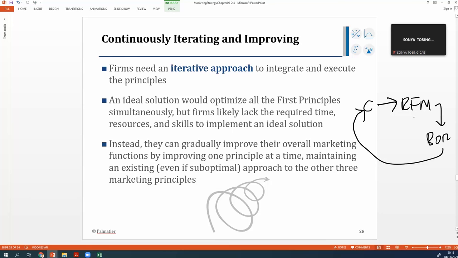Clustering model, RFM model, Bohr model, iterate again. So every week or every month or every 6 months or every year, we do it iteratively to integrate and execute the principles.